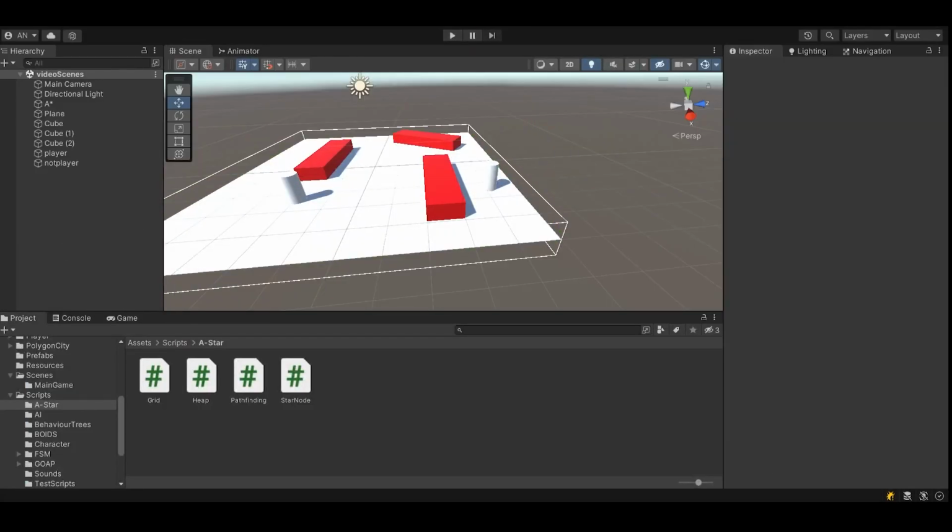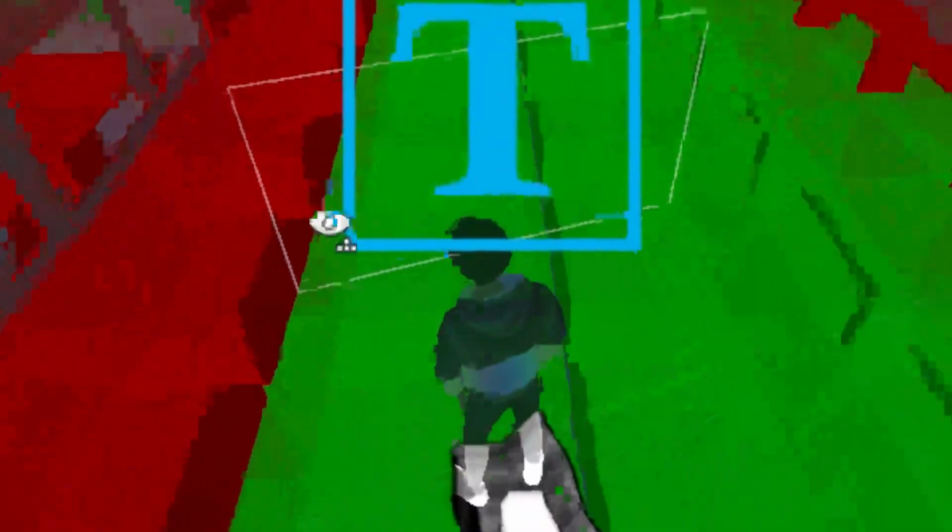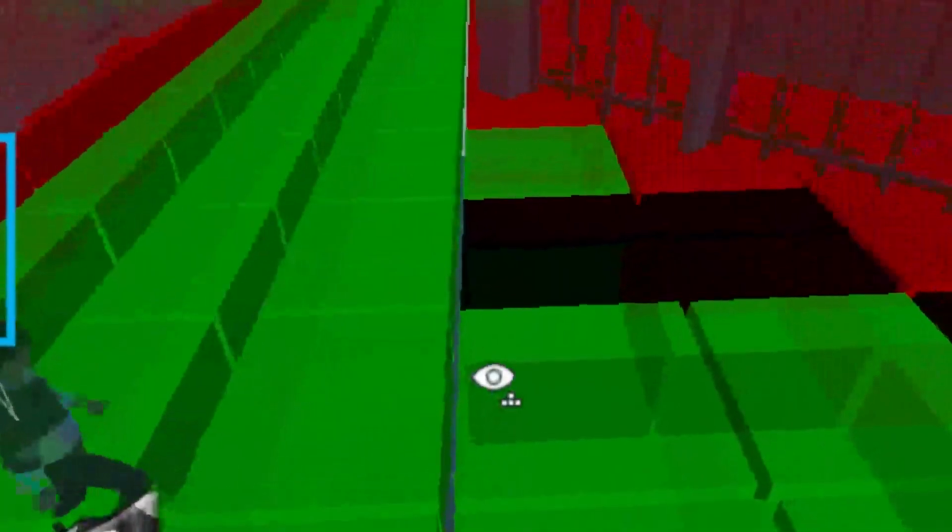I did succeed in converting the grid from 2D to 3D. However, the issue was that the NPCs were now finding paths in the sky and underground. After attempting to fix this issue using rigid body constraints and debugging in the script, I unfortunately had to revert back to the 2D grid. Once A-Star was implemented, I also added breadth-first search as a non-uniform pathfinding system.